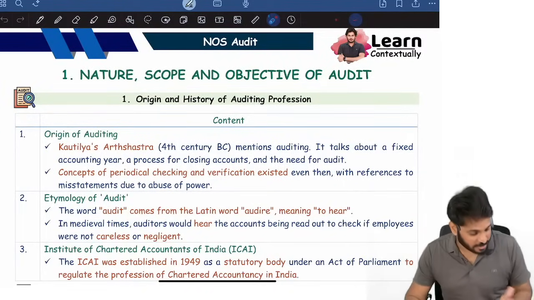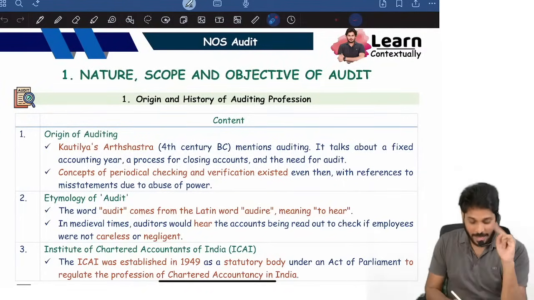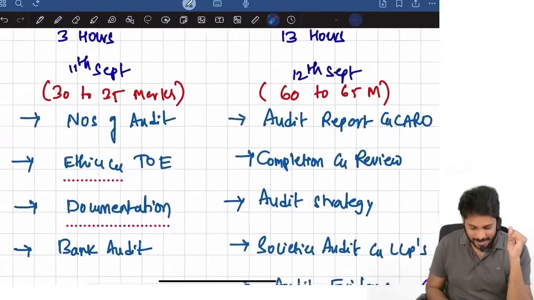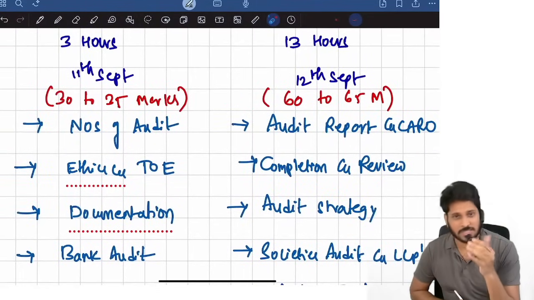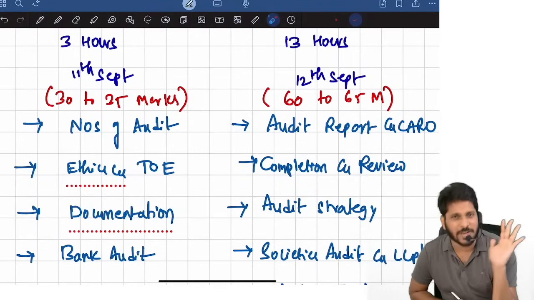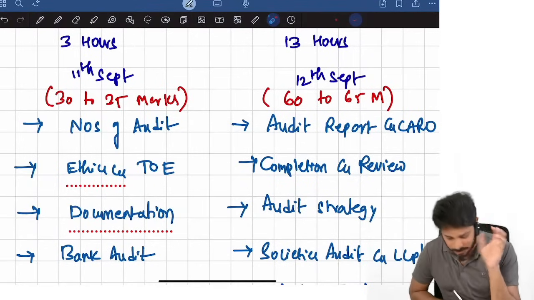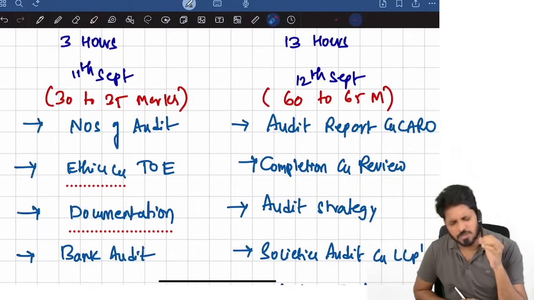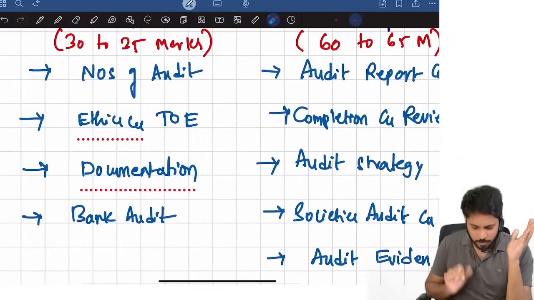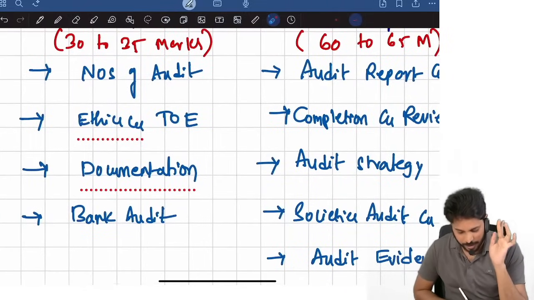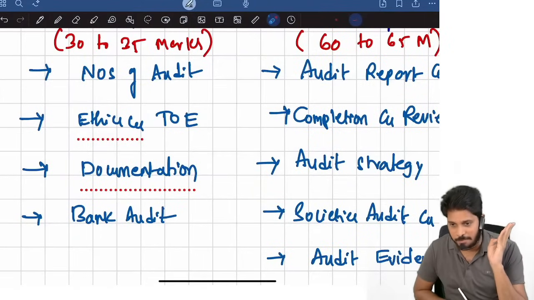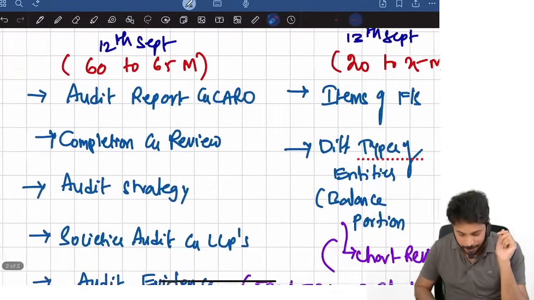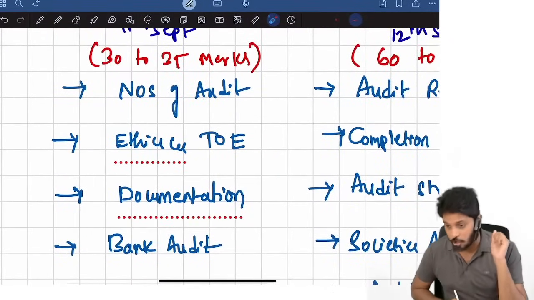So let's begin with expected questions revision. As I already told in the day before exam revision strategy video, in the next 2.5 to 3 hours, maximum I will try to finish within 2 to 2.5 hours itself. Worst scenario, 3 hours. I will try to finish 30 to 35 marks worth of chapters. Like this we will be revising: nature, objective and scope of audit, ethics and terms of engagement, documentation and bank audit. Tomorrow we will be revising all these topics and day after these topics. So today we will be revising these topics at first.